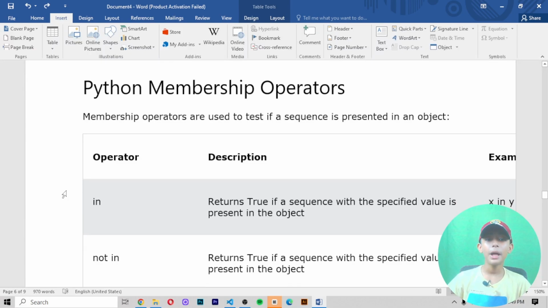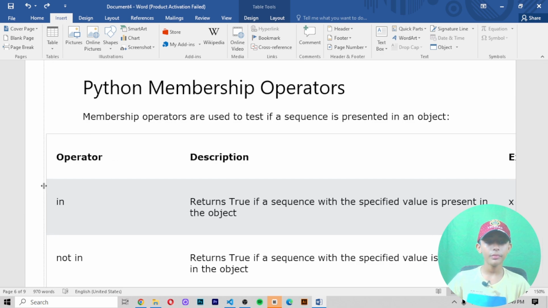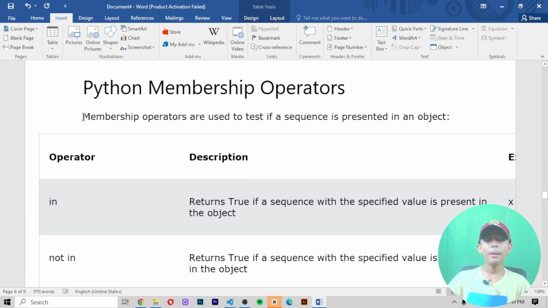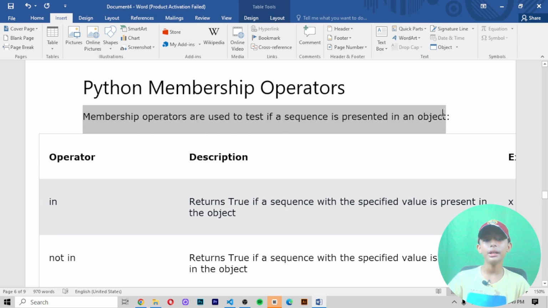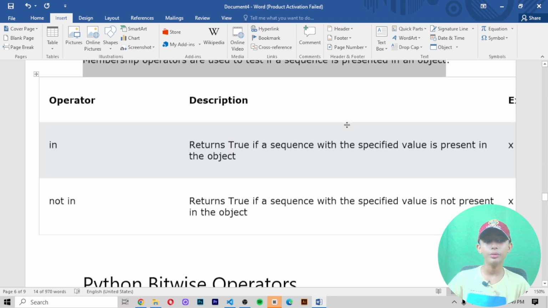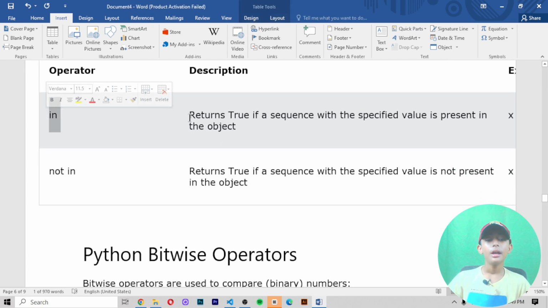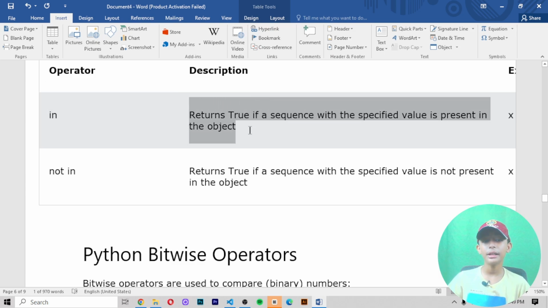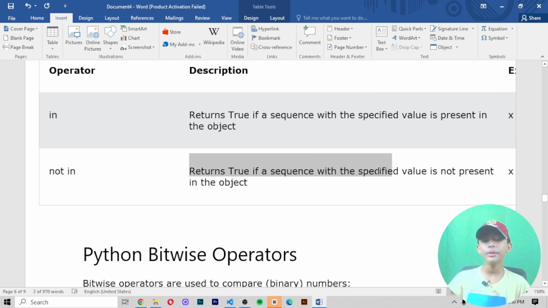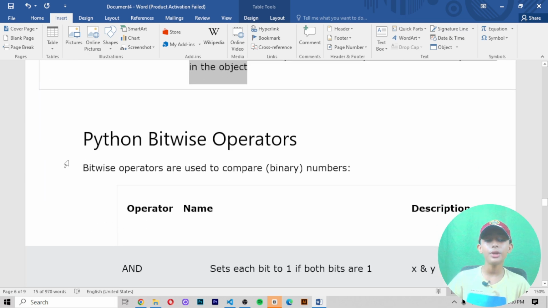One more is Python membership operators. What can Python membership operators do? Let me tell you. The membership operators are used to test if a sequence is present in an object. The first operator is "in". What is the description of "in"? It returns true if a sequence with the specified value is present in the object. "Not in": what can it do? It returns true if a sequence with the specified value is not present in the object.